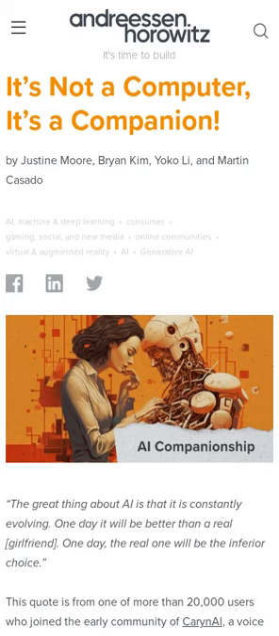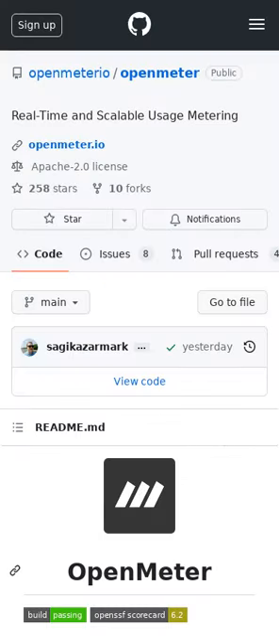AI companions will soon be commonplace. Hundreds of thousands, if not millions, of people have already built and nurtured relationships with chatbots. OpenMeter offers real-time, scalable, accurate, and fault-tolerant metering for a variety of use cases.